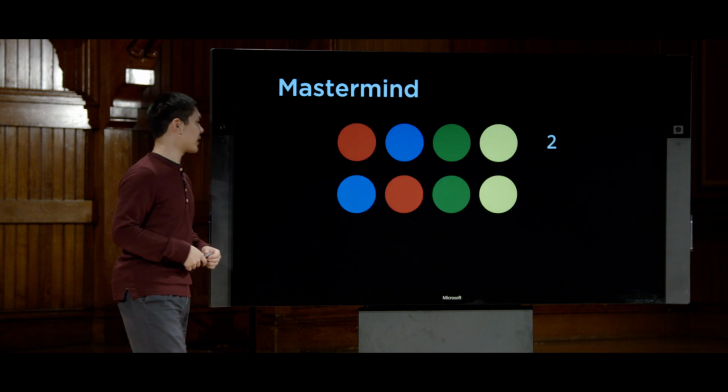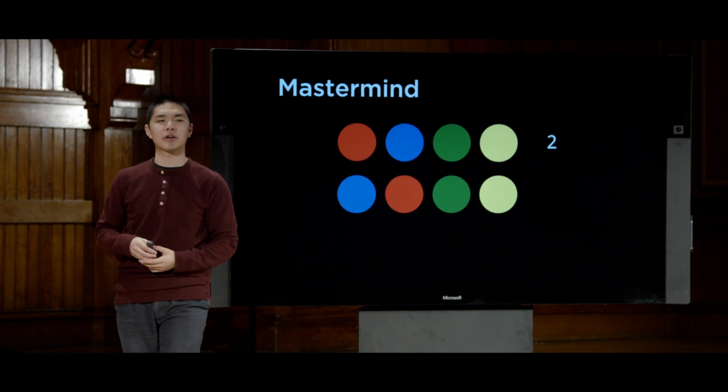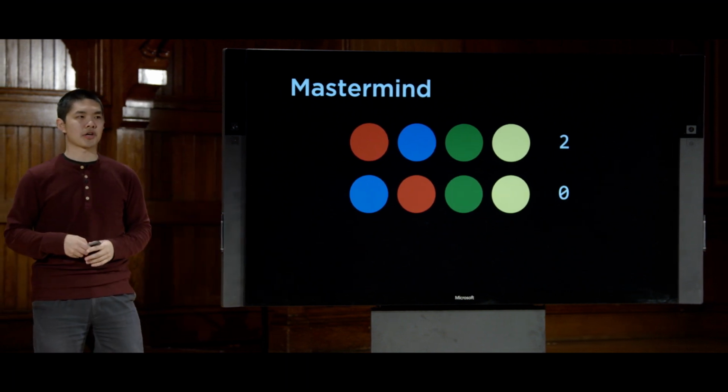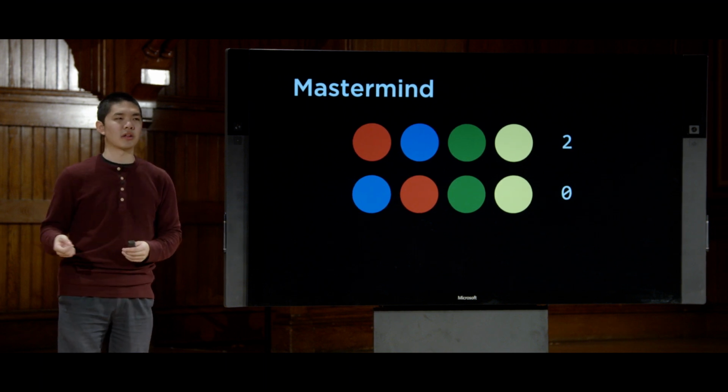Then you could reasonably make a guess and say, all right, let's try this. Blue, red, green, yellow. Try switching 2 of them around. And this time, maybe I tell you, you know what? None of those are in the correct position. And the question then is, all right, what is the correct order of these 4 colors?